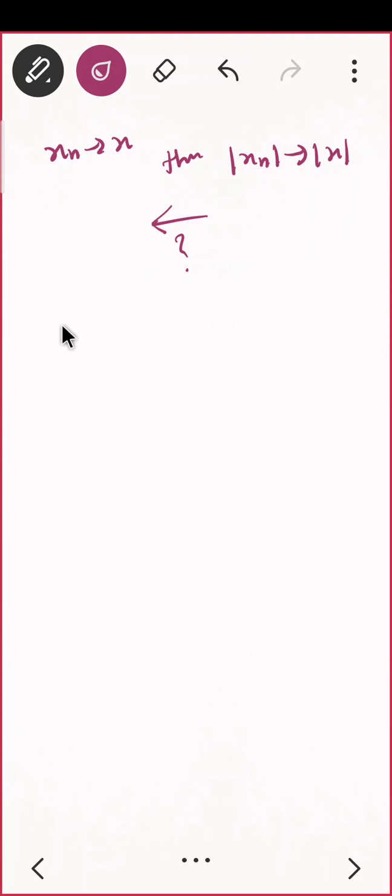Yes, have you seen this sequence, xn equal to (-1)^n? Is this sequence convergent?